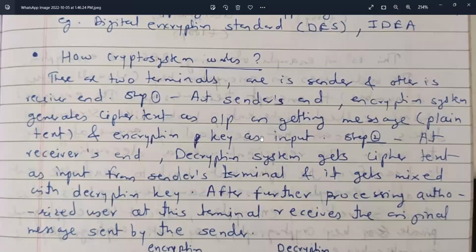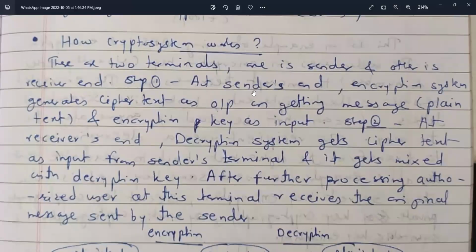How does a crypto system work? There are two terminals: one is the sender and the other is the receiver end. Step 1, at the sender end, the encryption system generates ciphertext as output on getting the message, that is plain text, and the encryption key as input.